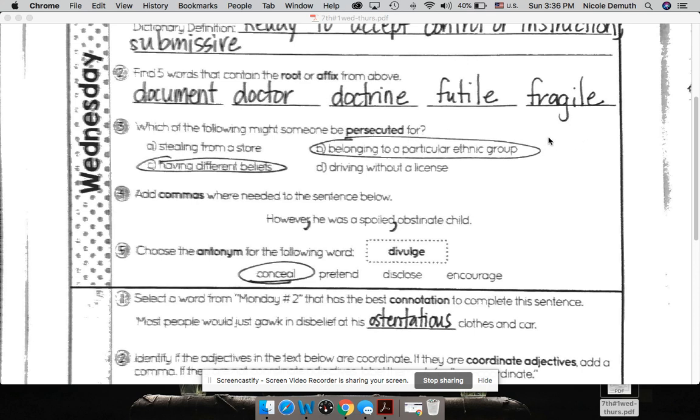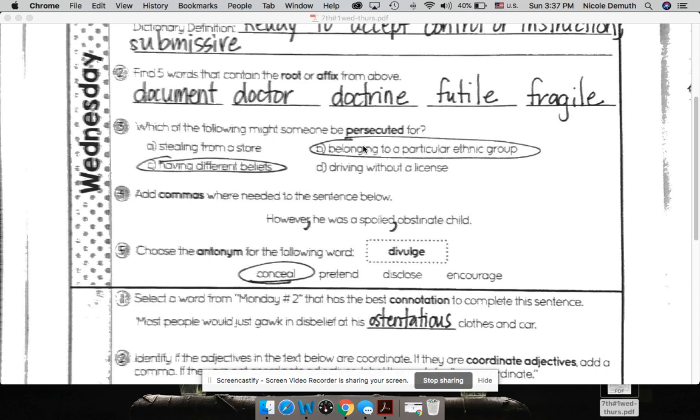For number 3, which of the following might someone be persecuted for? I forgot to write the definition here, but persecuted means that, because of something that you believe or something that you are, people go after you. So stealing from a store, not necessarily, you might go to jail for that. Belonging to a particular ethnic group.